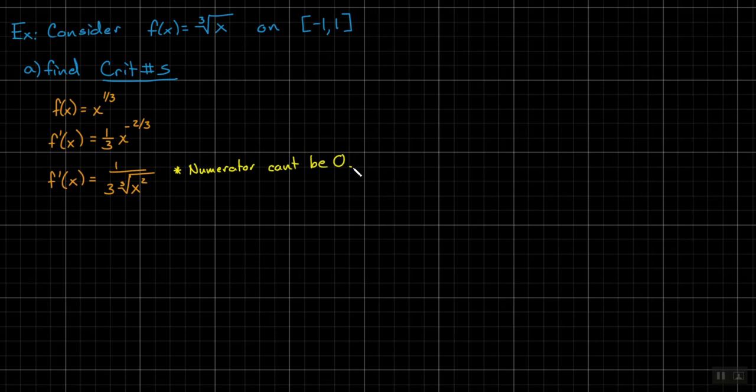Is there any place where my f prime, which is a function, is undefined? There's only like 3 things that we worry about that we've seen that can make a function undefined. Can you give me one of them? Dividing by 0. I don't care if it's 1 or not. If you're dividing by 0, it's undefined. Any other options? You can't take a square root of a negative.